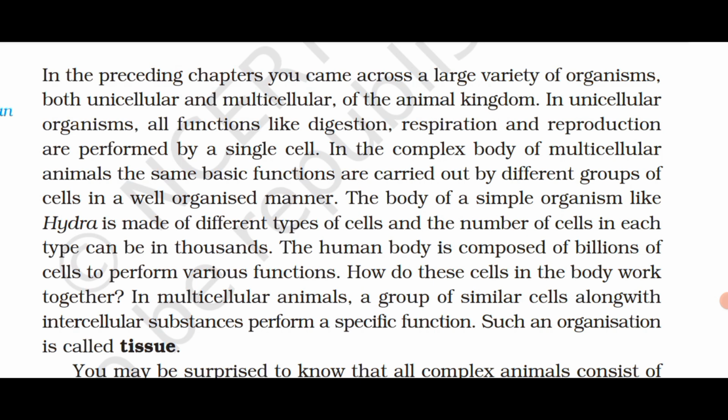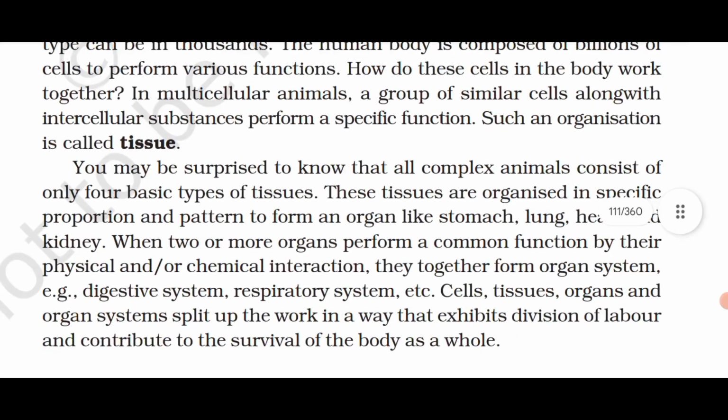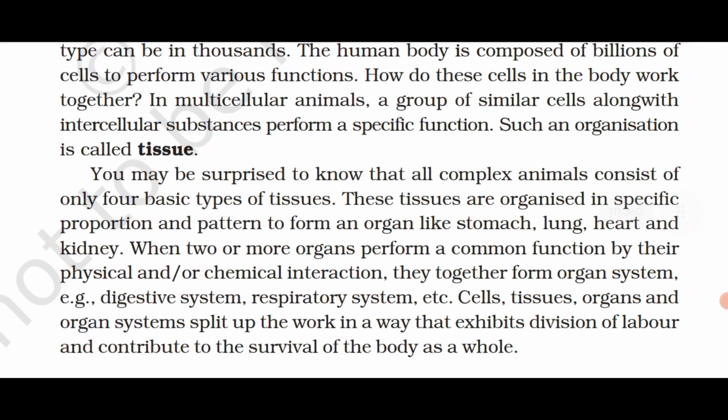In multicellular animals, a group of similar cells along with intercellular substances perform a specific function. Such an organization is called tissue. You may be surprised to know that all complex animals consist of only four basic types of tissues. These tissues are organized in specific proportion and pattern to form an organ like stomach, lung, heart, and kidney.